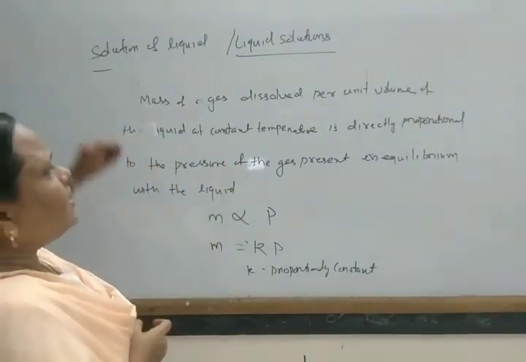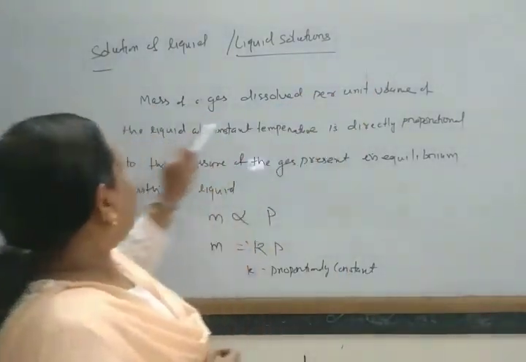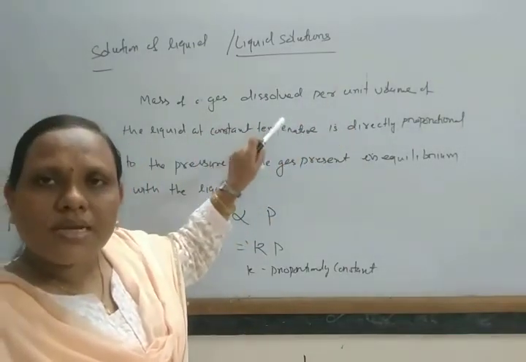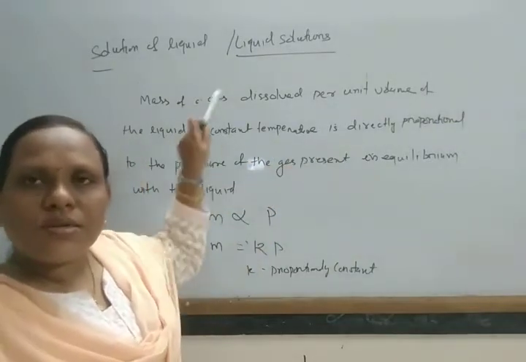Another thing, the mass of gas dissolved per unit volume of the liquid to make a saturated solution, this is known as your solubility.